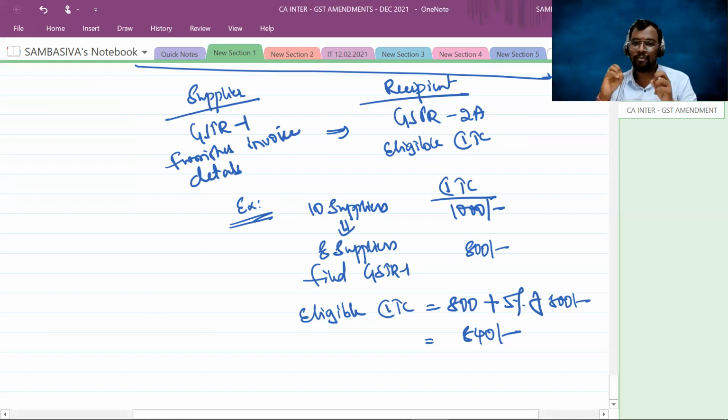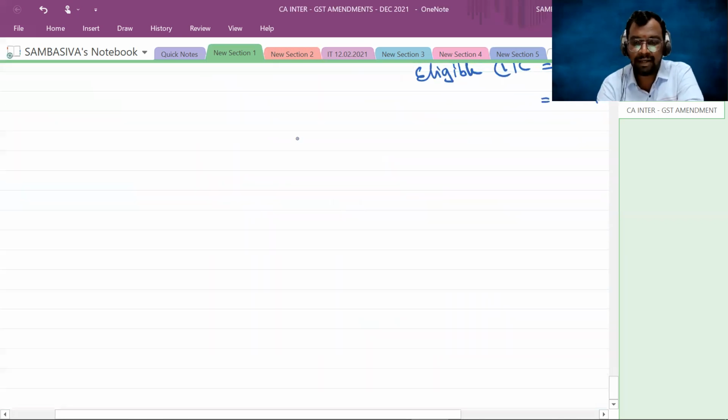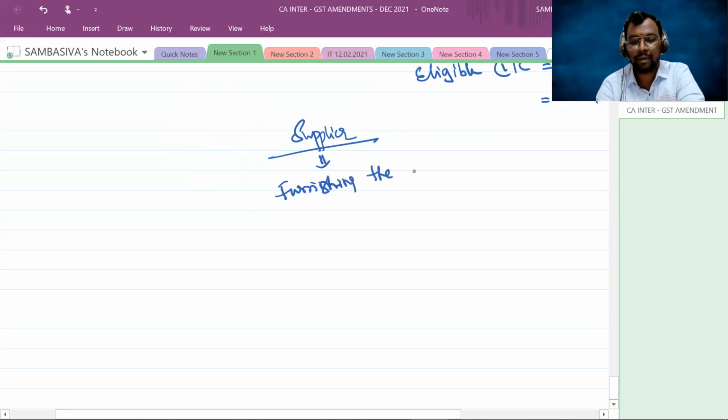So that's why the department has come up with an option called IFF, Invoice Furnishing Facility. Now, the supplier has the option for furnishing the details of outward supplies.